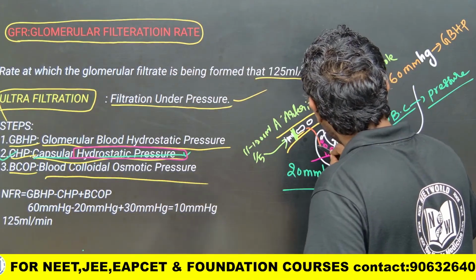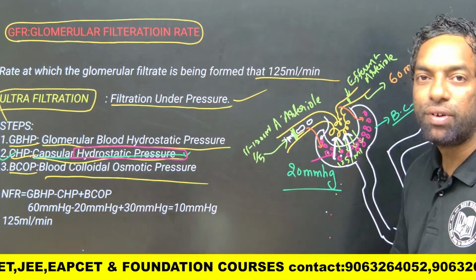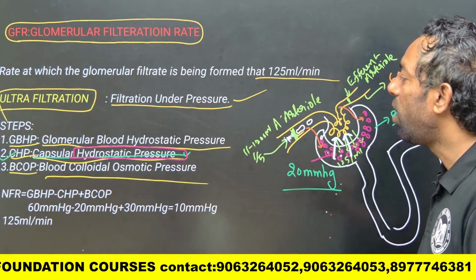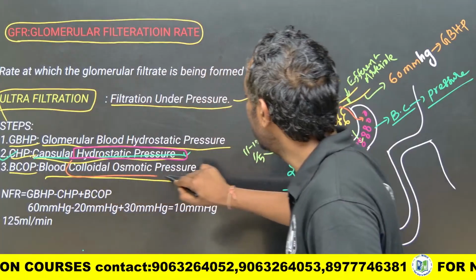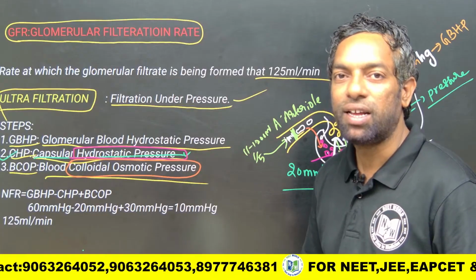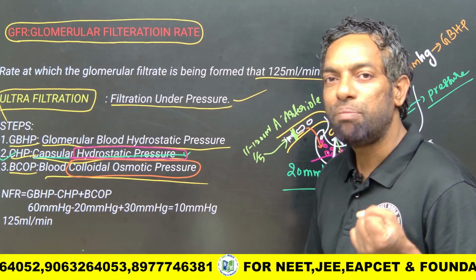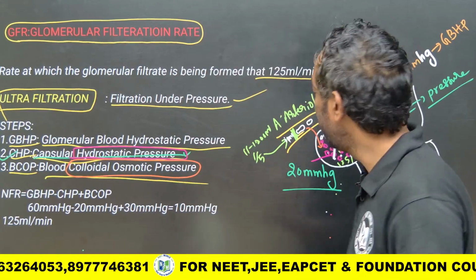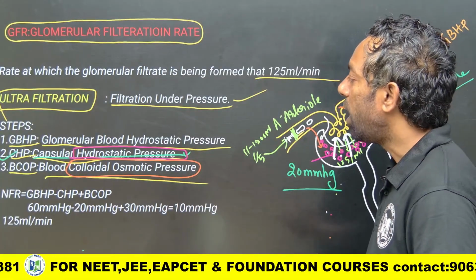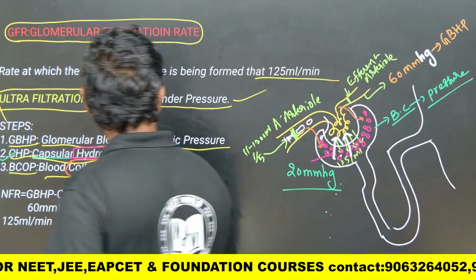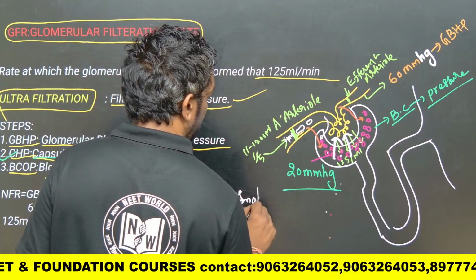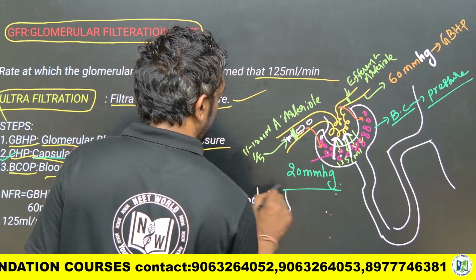These guys do not allow filtration here because they can hold the water, which is colloidal in nature. Albumin-like proteins are there in the blood, along with other nutrients like glucose and minerals. They can hold the water that would be formed as filtrate here. That is blood colloidal osmotic pressure. These we can call osmolytes.